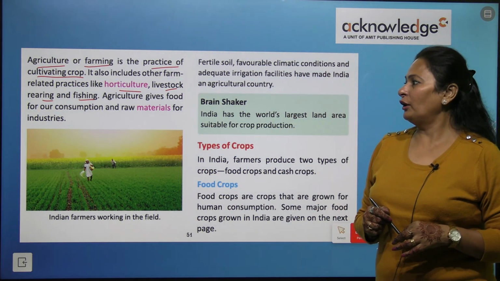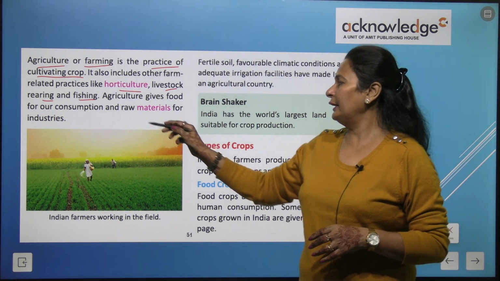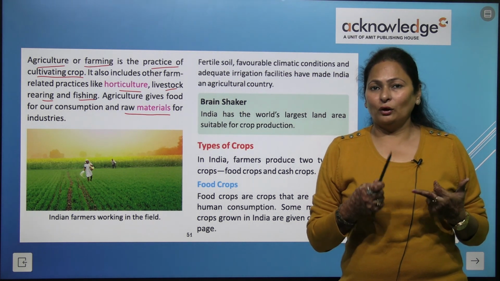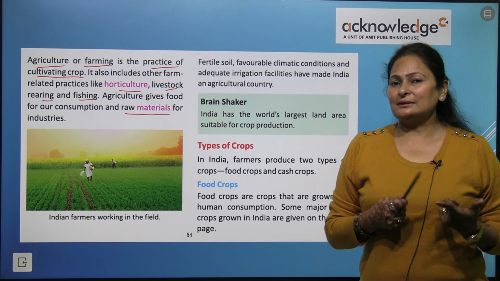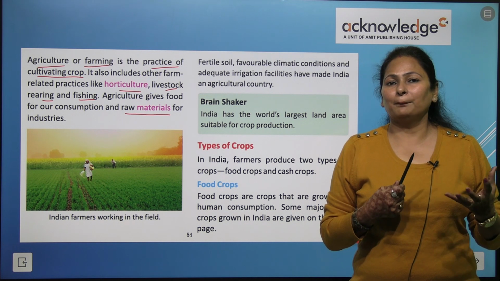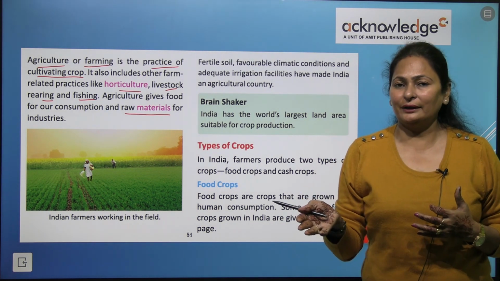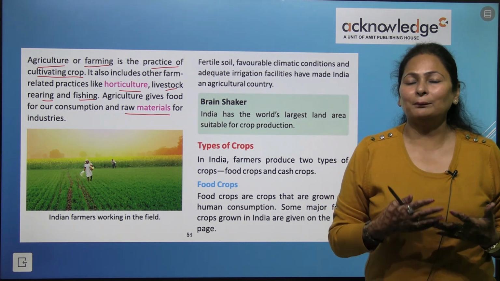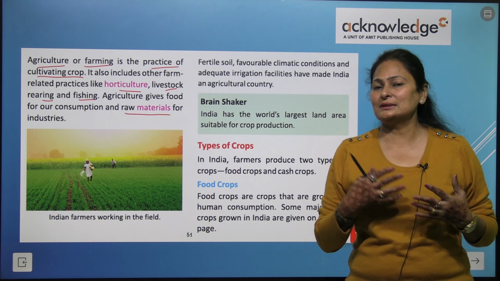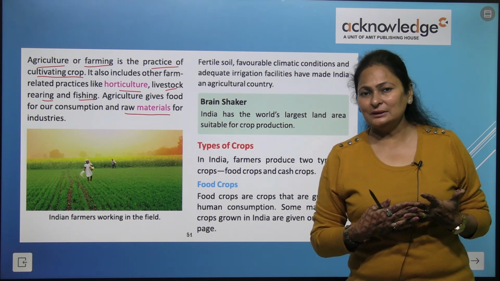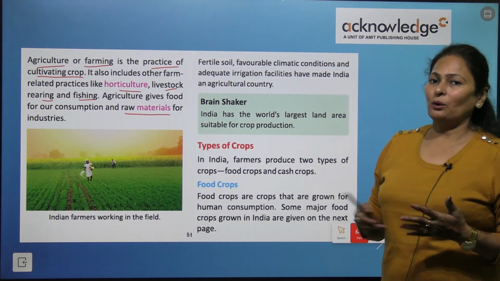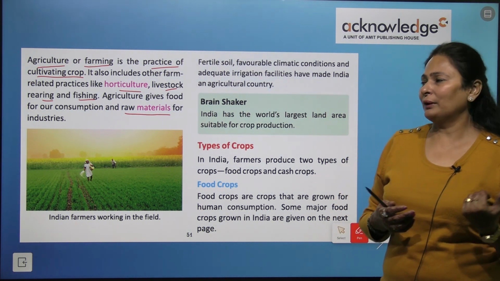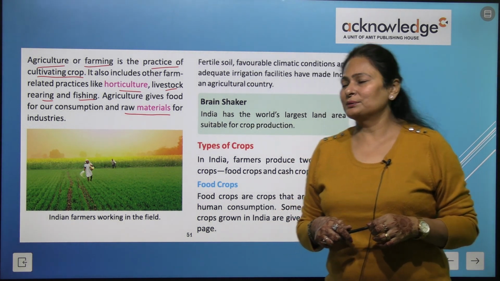Agriculture gives food for consumption and raw materials for industries. Industries make the final goods that are ready for sale, and to make these goods we need raw materials, which we will discuss in upcoming chapters on industry. So where are we getting raw materials from? We are getting them from the crops.